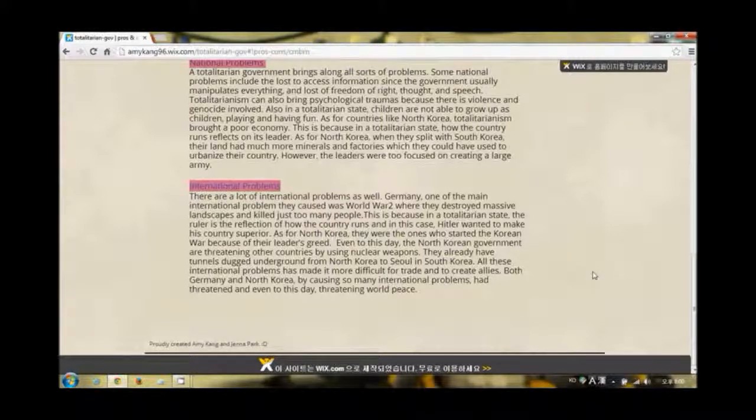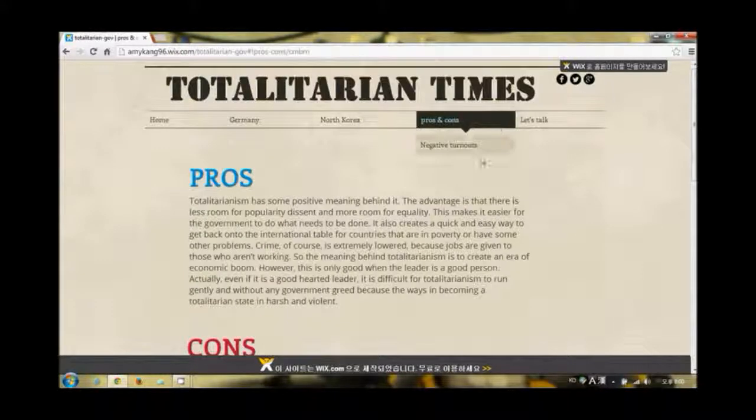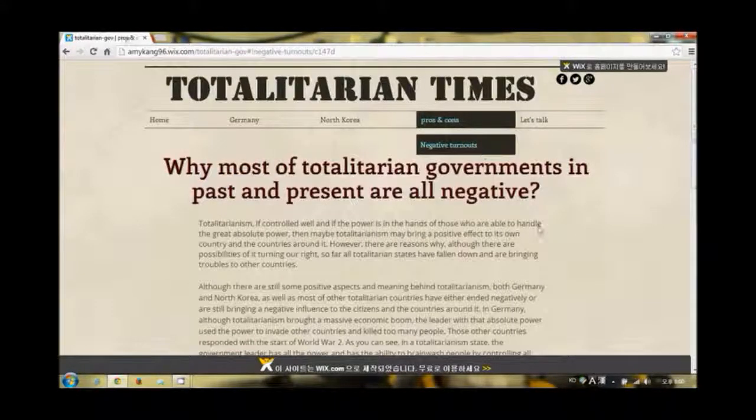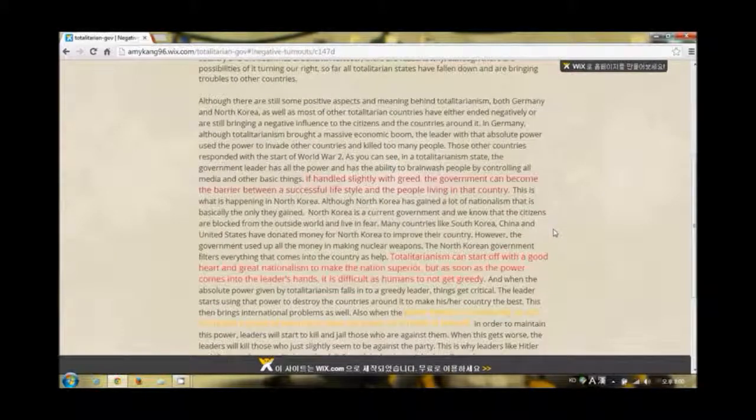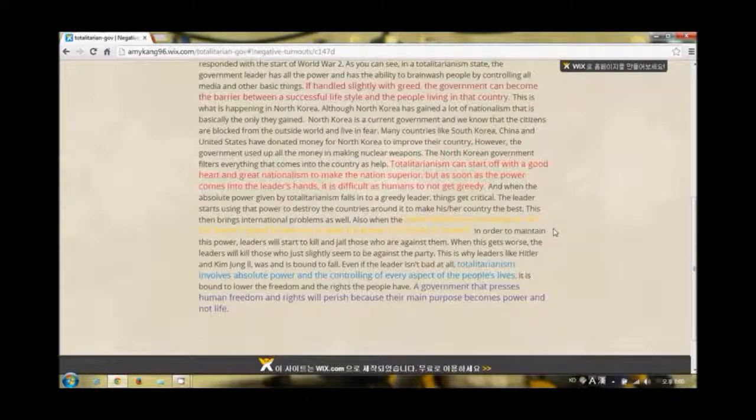If you go to why negative turnouts under pros and cons, this page is like the conclusion of our project. It contains why the negative effects win over positive effects. The main points are in different colors. Basically, the reason is that the ways to gain absolute power in all aspects of life are usually by violence.